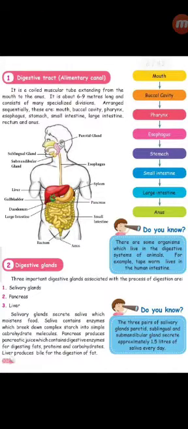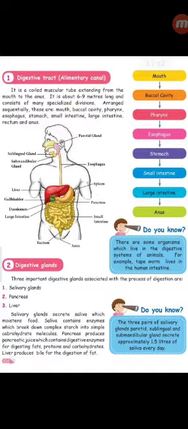Okay, let us learn about the salivary glands. Salivary glands secrete saliva which moistens food. Saliva contains enzymes which break down complex starch into simple carbohydrate molecules.